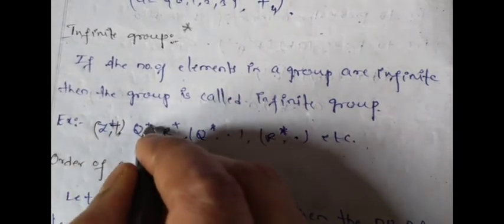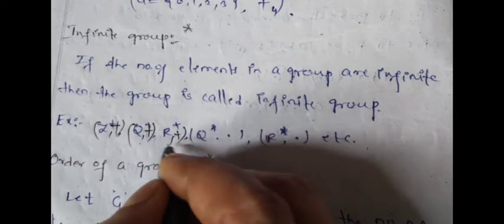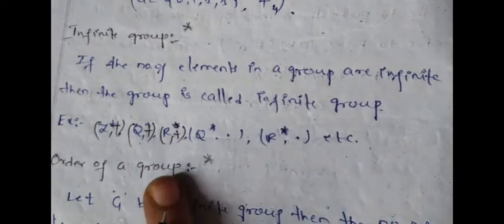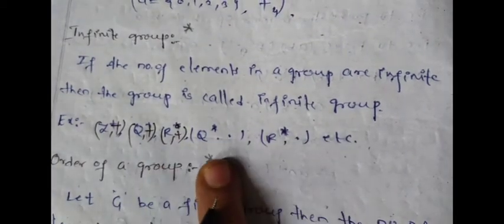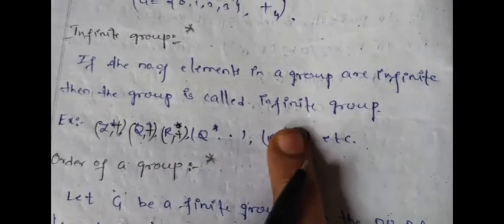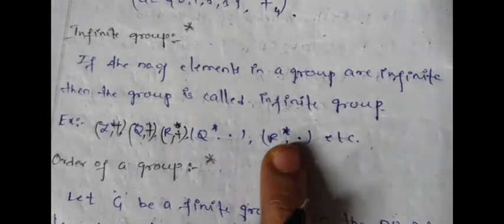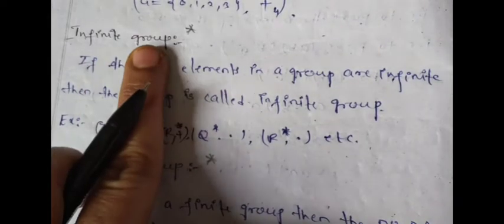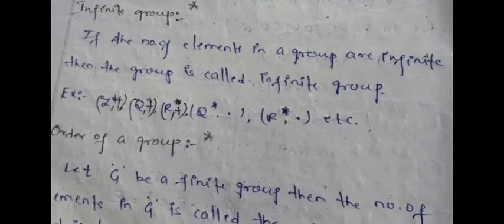Like Q and R under addition, they are also groups, infinite groups. Similarly, Q star means non-zero rational numbers under multiplication, and non-zero real numbers under multiplication. These are also groups. Which type of groups? They are infinite groups.